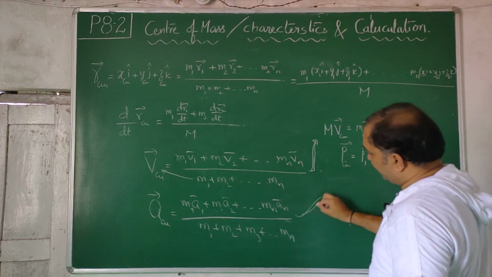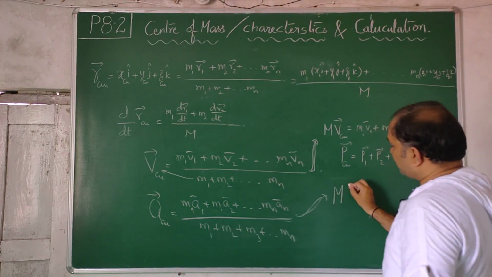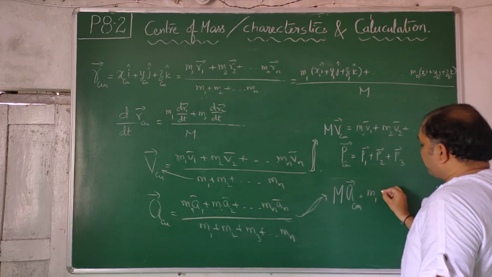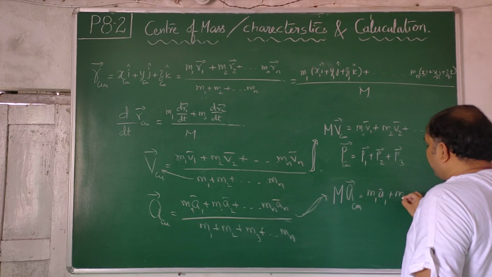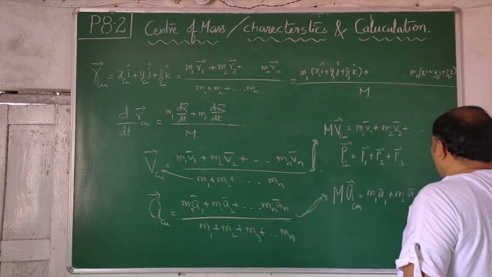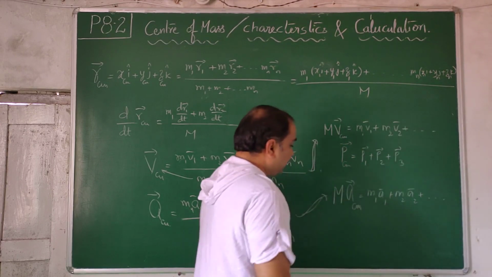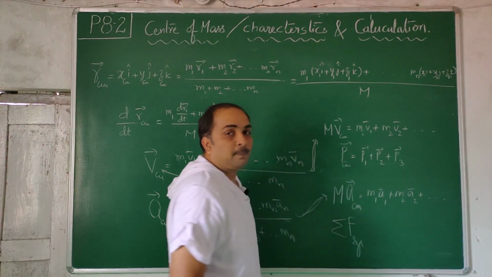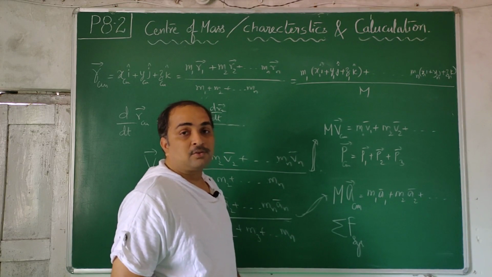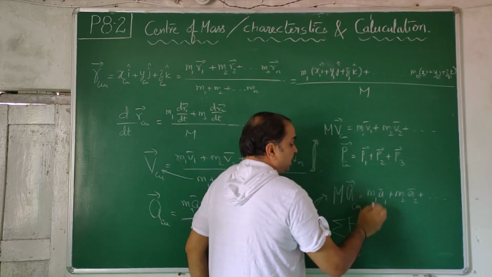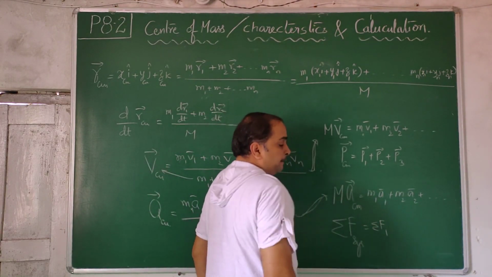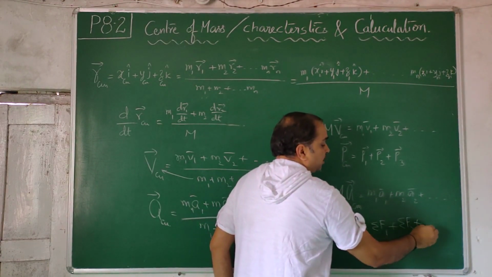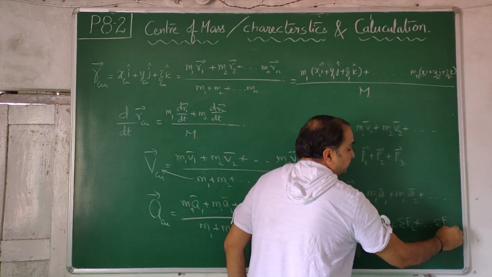Similarly, total mass of the system times acceleration of the center of mass gives you the mass of the first particle times its acceleration, plus the mass of the second particle times its acceleration, and so on. This is nothing but the net force on the system. Total mass times acceleration of the center of mass is the net force on the system. This is the net force on the first particle plus the net force on the second particle plus the net force on the nth particle.